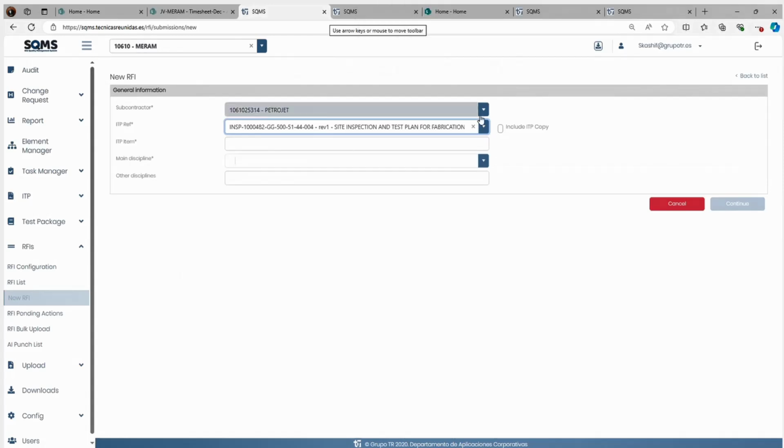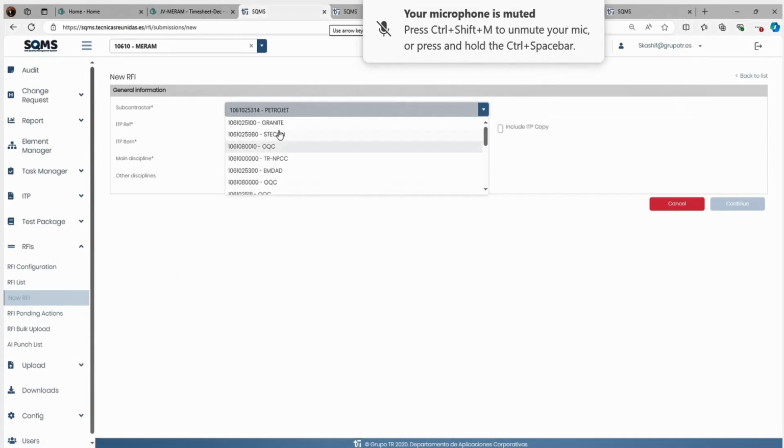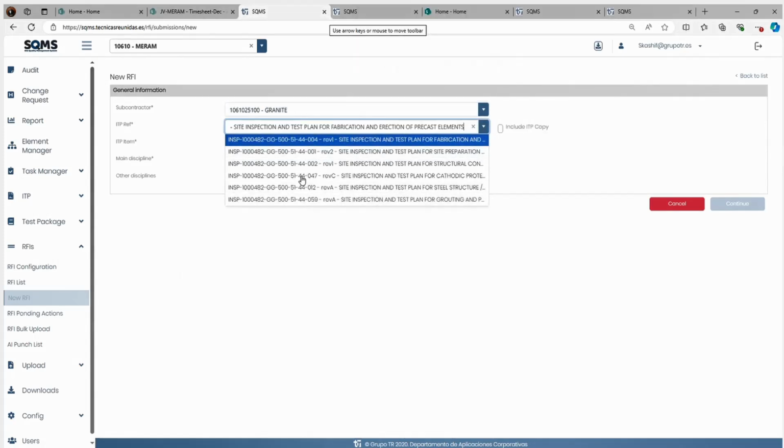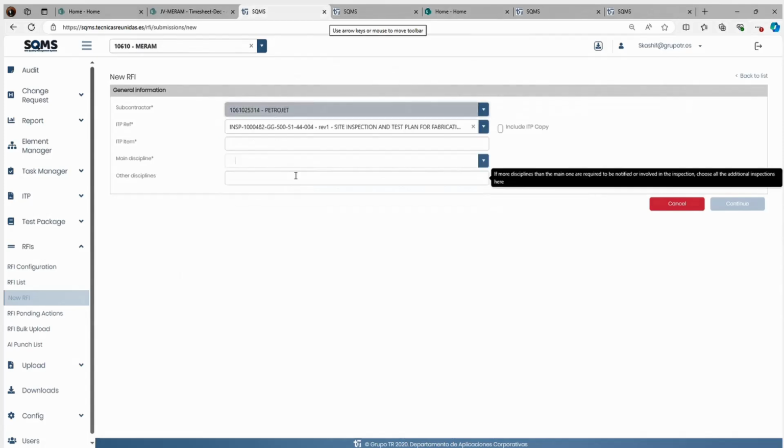Okay, so let's say, for example, we have Granite for another. They have many RFIs linked. So you can have multiple RFIs. There is no issue in that case. So let's say this one is one of them.